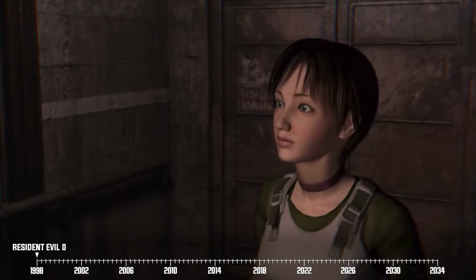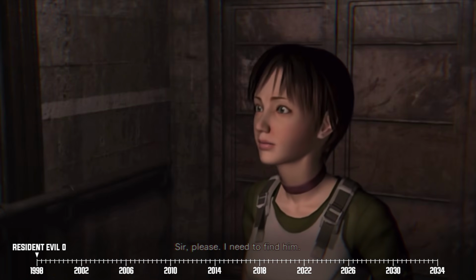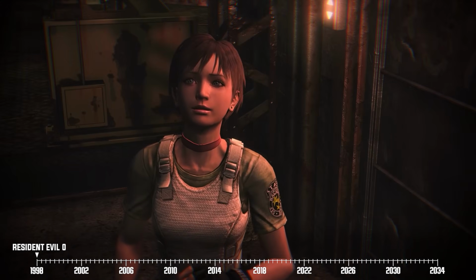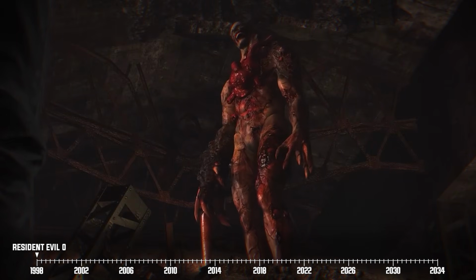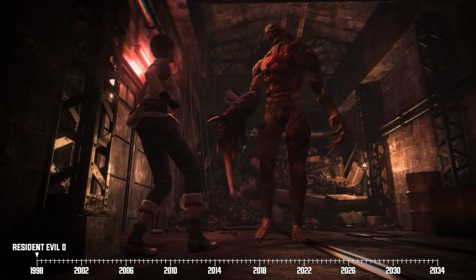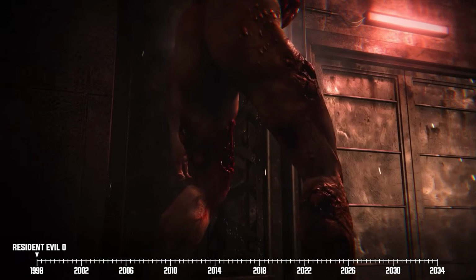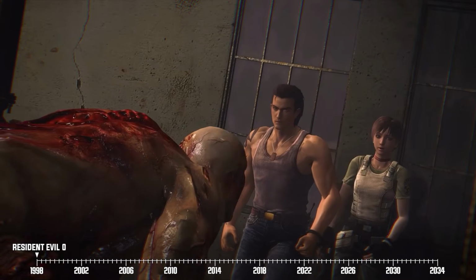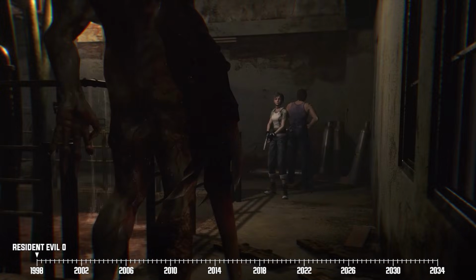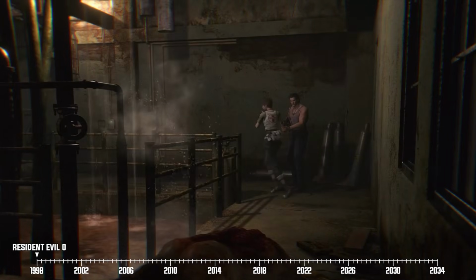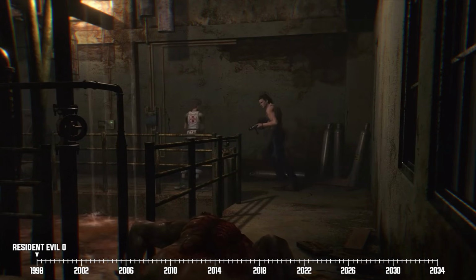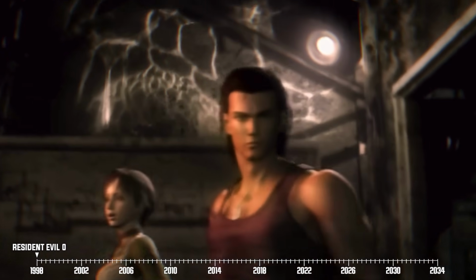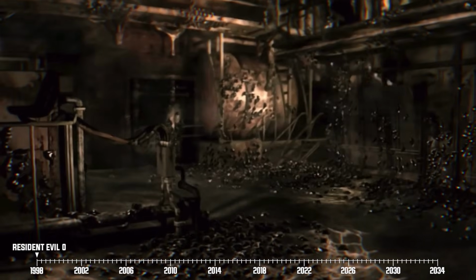Enrico leaves, and soon enough, crap hits the fan when Rebecca is confronted by a tyrant, which is basically described as the pinnacle of T-virus infection. Rebecca manages to fend off the tyrant, and she links up with Billy not long after that. The duo is then forced to confront the same tyrant, and this time our heroes finally put a definitive end to this deadly monstrosity.